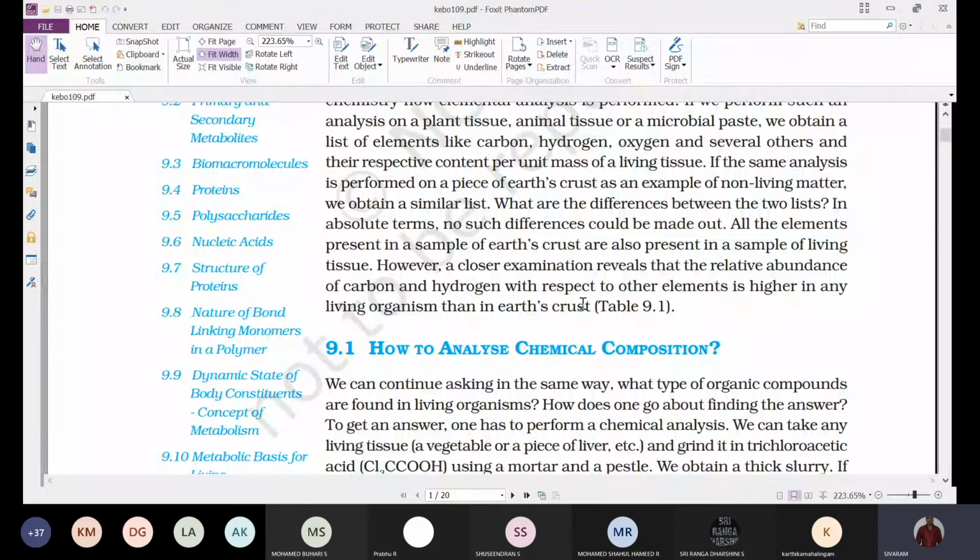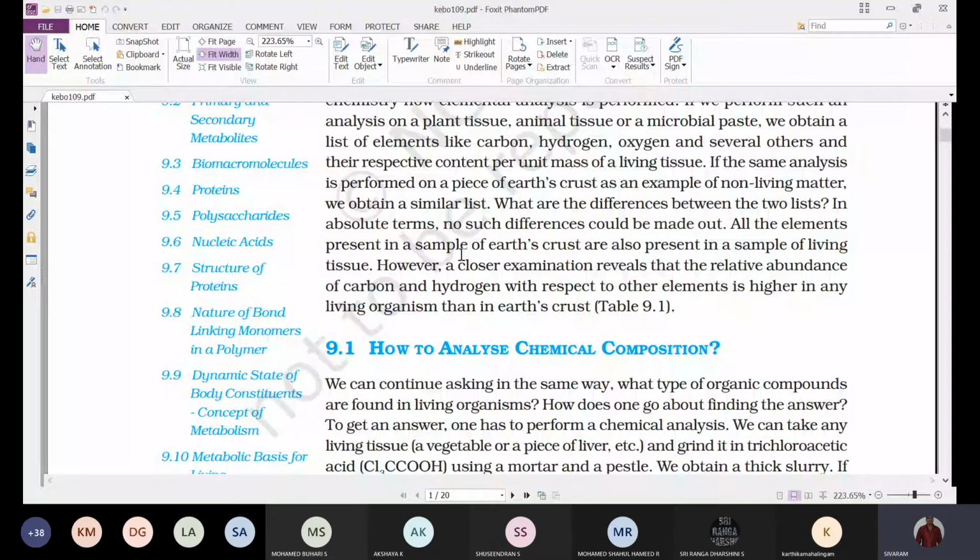In absolute terms, no such differences could be made out. What he is saying is that we'll not find any difference between the elements present in the living and the non-living objects. They are absolutely similar, because whatever elements are present in the living organism, the same elements are present in the earth crust also. So all the elements present in the sample of earth crust are also present in the sample of living tissue.